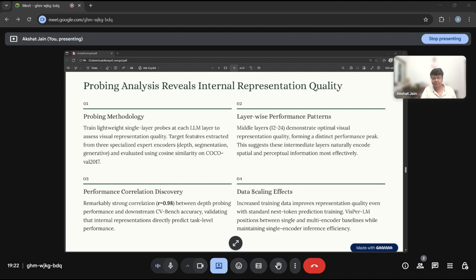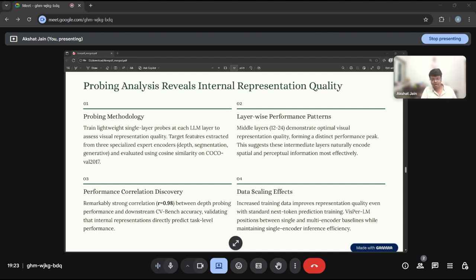So what does the probing analysis reveal? Our methodology involves training lightweight single-layer probes at each LLM layer to assess visual representation quality. We extract target features from our three specialized expert encoders and evaluate using cosine similarity on COCO eval. What we discovered is that middle layers 12 to 24 demonstrate optimal visual representation quality, with a distinct performance peak in this range. This suggests that these intermediate layers naturally encode spatial and perceptual information most effectively. They are not too early, where features are still low level, and not too late, where the model is focused on language generation. It is in between.